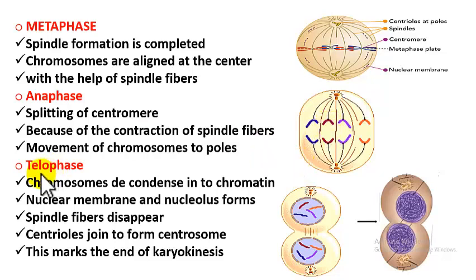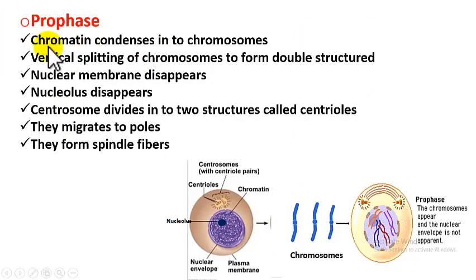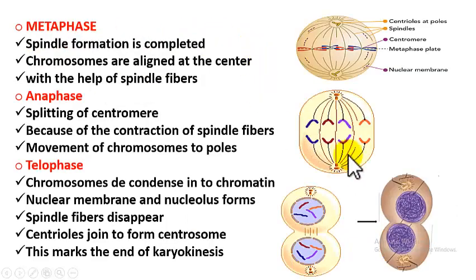Now the next phase is telophase. In this phase, all the events are reversed to that of prophase. So we have seen in prophase, chromatin condenses to chromosomes, but here the chromosomes which have reached to the poles, they decondense and form chromatin. Here chromosomes have become chromatin. The nuclear membrane reappears. There is no nuclear membrane here. It is reappearing and it has formed.